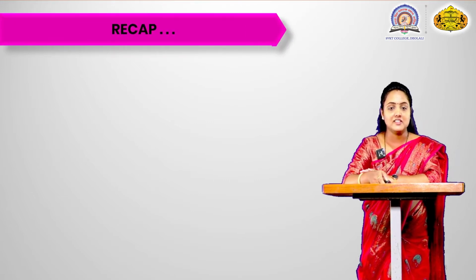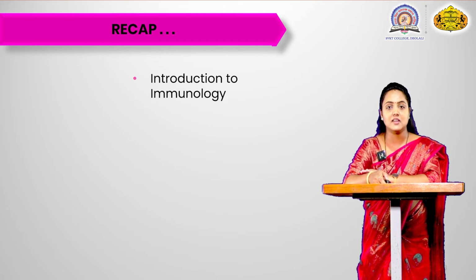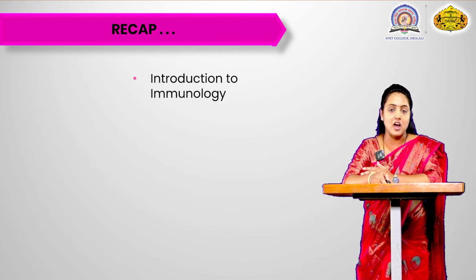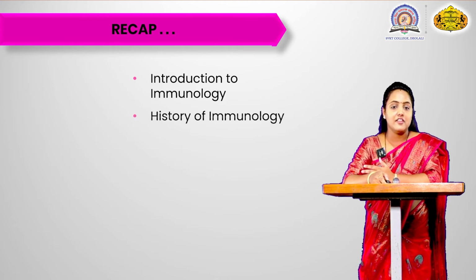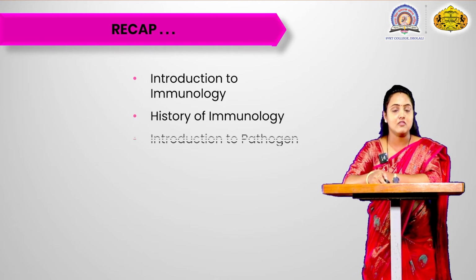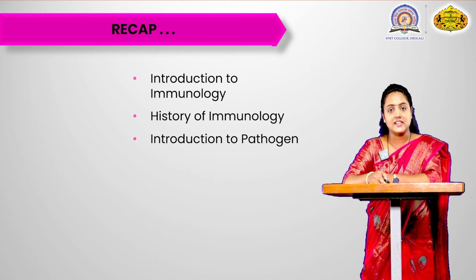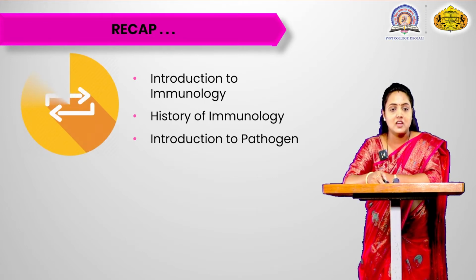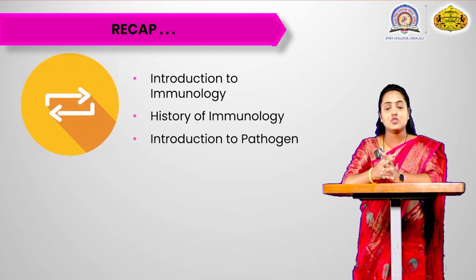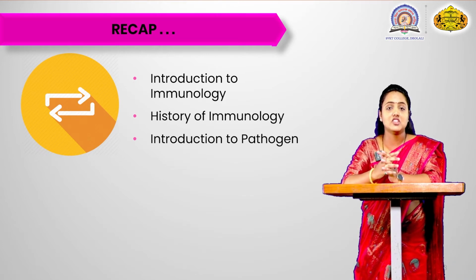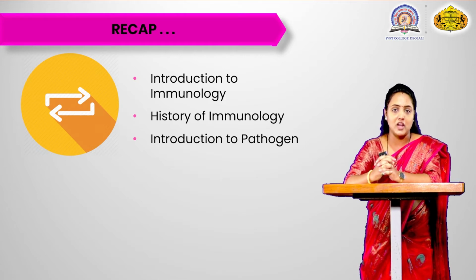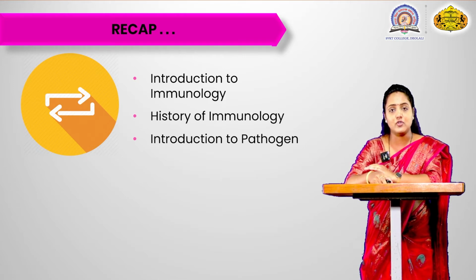In our previous lecture, we saw what immunology is. We learned how the immune system works. We saw the history of immunology, how it was introduced to us, and the scientists who played a major role in it. We also saw what a pathogen is, which can cause disease or cause your immune system to collapse. These things we have already learned.